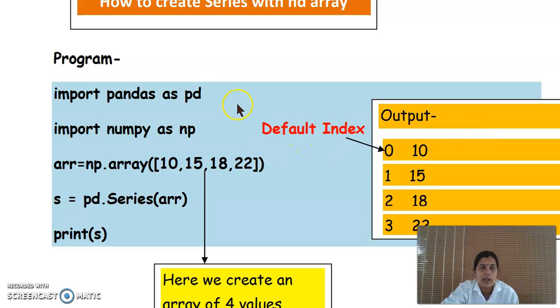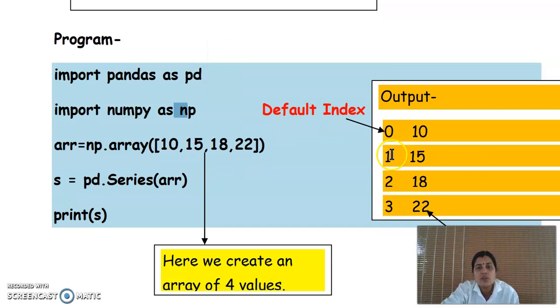So let's look at a program showing how to create a series with an ND-array. Suppose we want to create a series by using an array. An array contains elements of the same data type, like 10, 15, 18, 22. There are 4 elements here, and the array is used to create the series. So we can create the series by just giving pd.Series of arr. This arr is created by numpy np.array. So this will be the output.